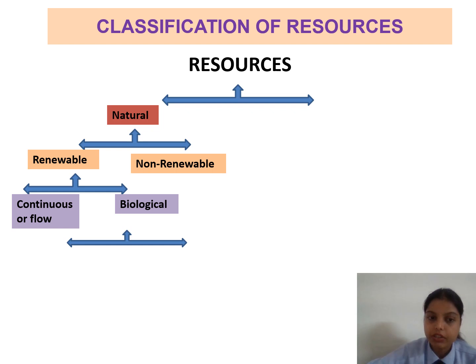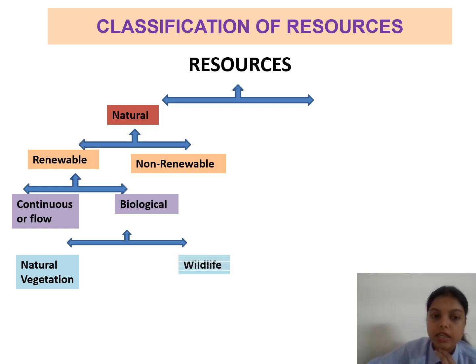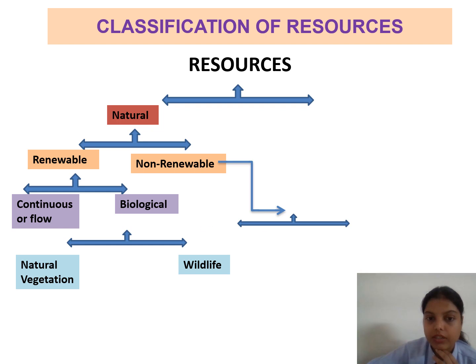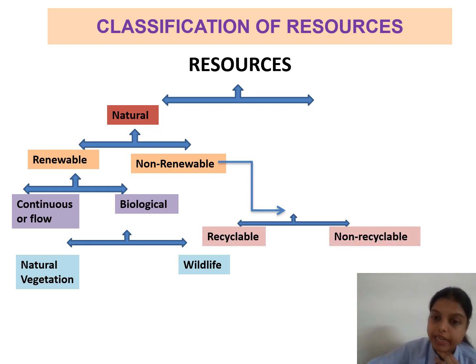First one is continuous or flow. Second one is biological, and biological also has two things, natural vegetation and wildlife. Next, we have non-renewable resources, which also have two types: recyclable and non-recyclable. We will study it in the further slides.